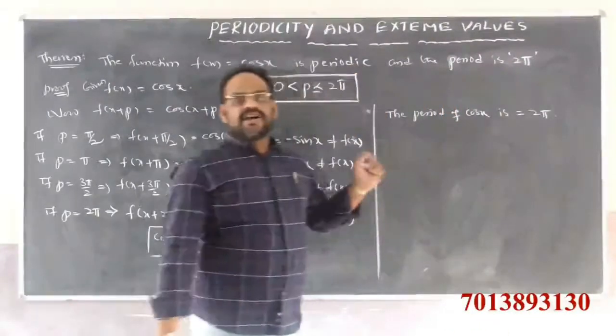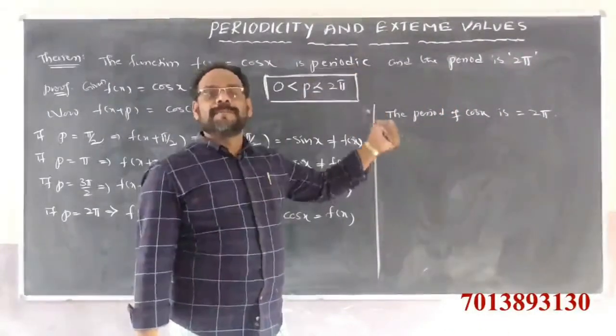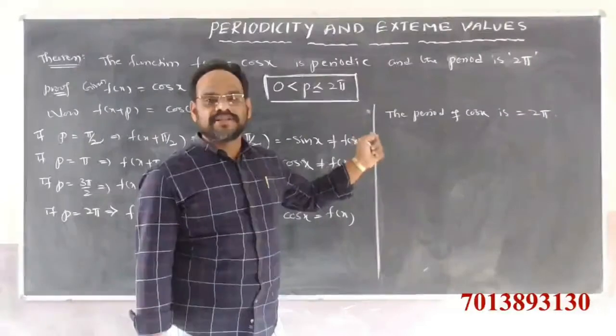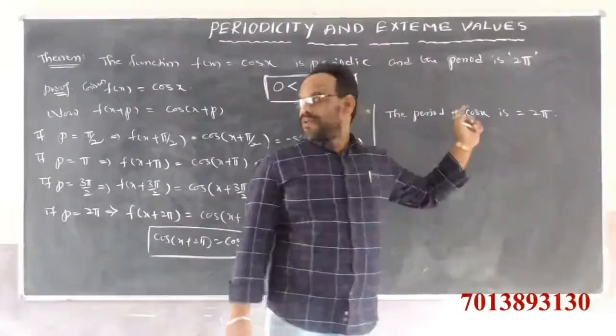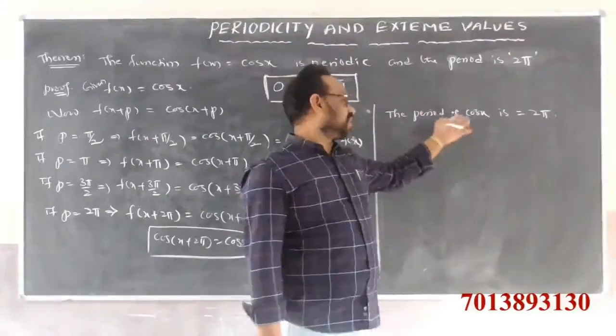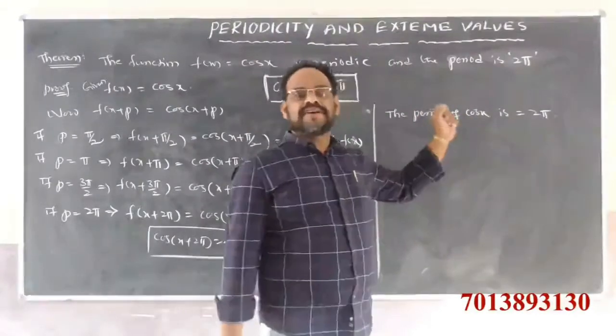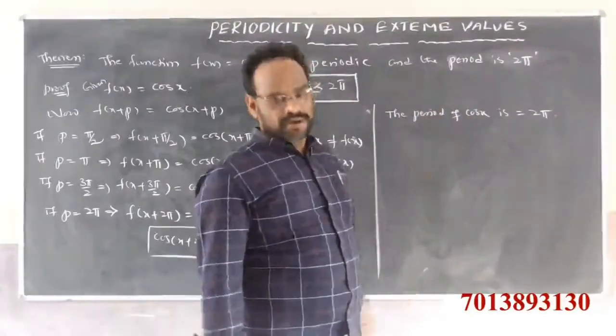The cosine function is also a periodic function, and the period is 2 pi.